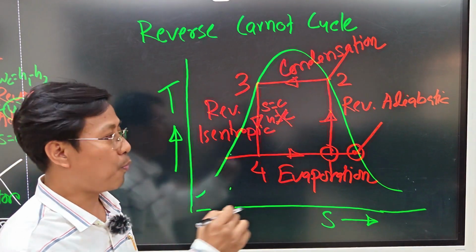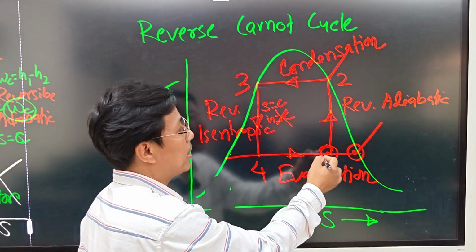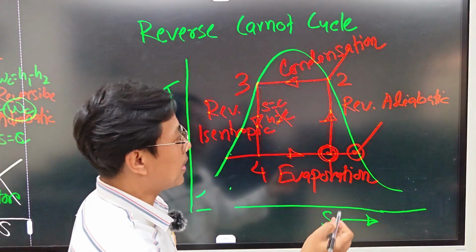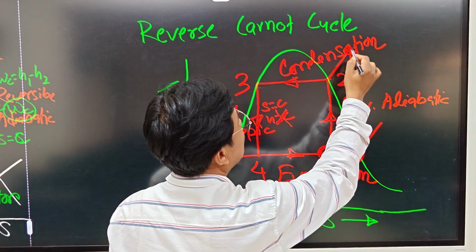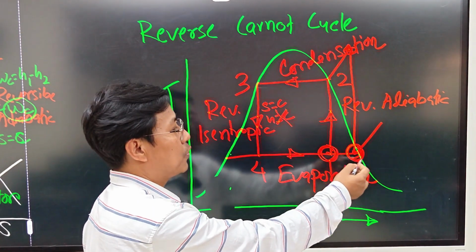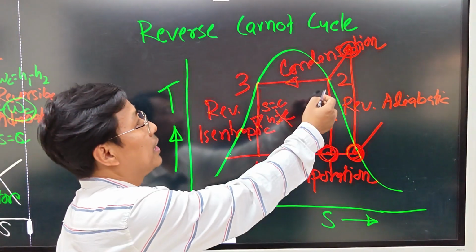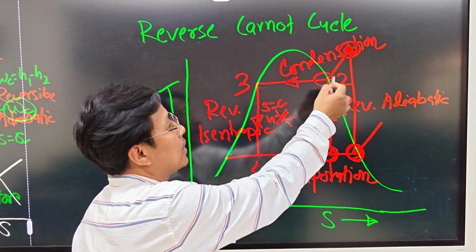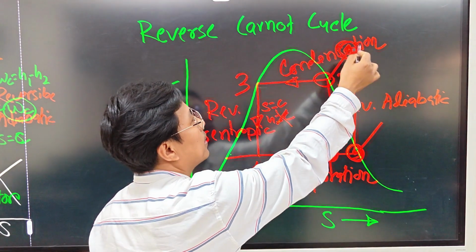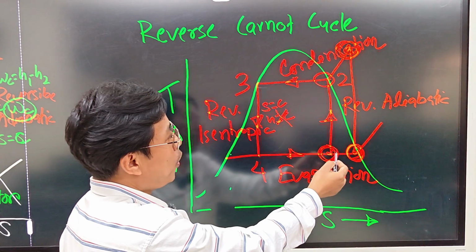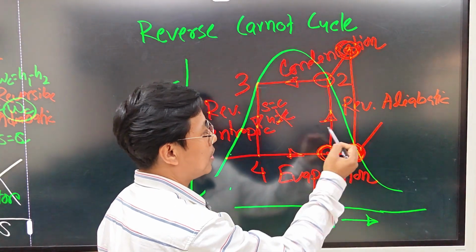So the condition of point 1 is saturated. Here it is wet. So in this case it is wet, but in our refrigeration cycle it starts from this saturated point and it directly goes to the point 2. Here it is superheated. Point 1 at the saturated condition and then point 2 at the superheated condition. So here in this Carnot cycle 2 is saturated, but in case of vapor compression refrigeration cycle it is superheated. In case of Carnot cycle, point 1 is here. In case of vapor compression refrigeration cycle, point 1 is at saturation condition.